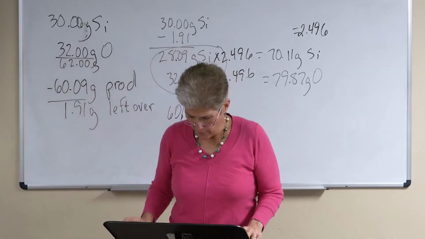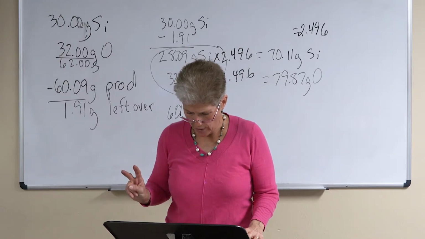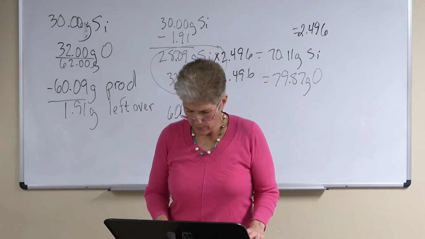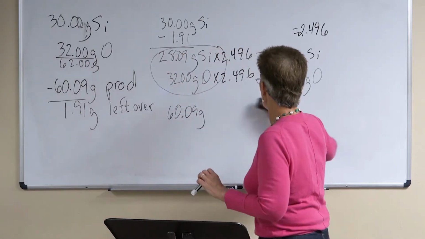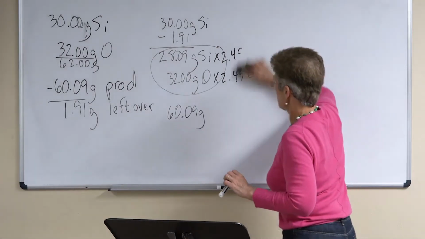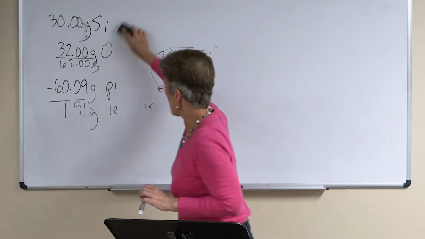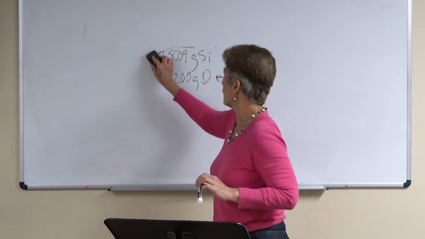Number 5 said the compound in number 4 is composed of 1 silicone atom and 2 oxygen atoms. If the chemist reacts 28.09 grams of silicone with 16 grams of oxygen to make a different compound with no leftovers, how many oxygen atoms are in that compound? Okay, so I'm going to erase this, and I'm just going to use this to look at because that's our actual recipe, isn't it? There's our recipe.